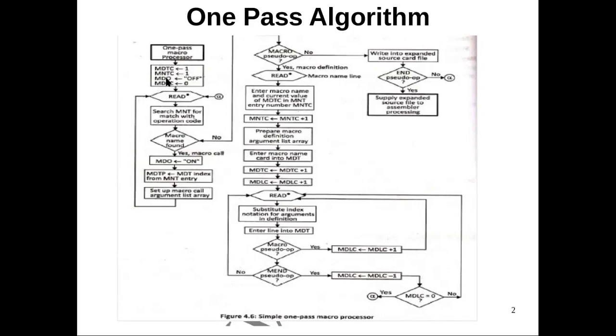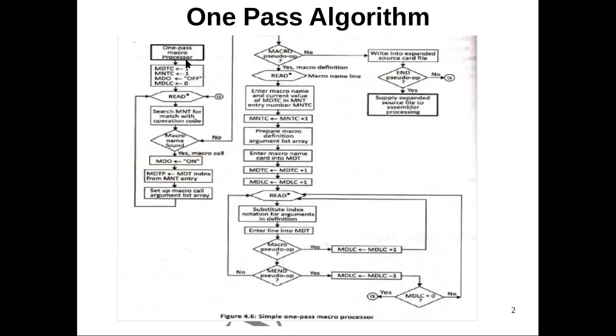Whenever a macro call is occurring, MDI will turn on. Then whenever macro call expansion is getting over, MDI value will become off. Then macro definition level counter is used to check whether the inner macro MEND is matching with the inner macro pseudo opcode, and whether the last MEND pseudo opcode is matching with the outer macro pseudo opcode.